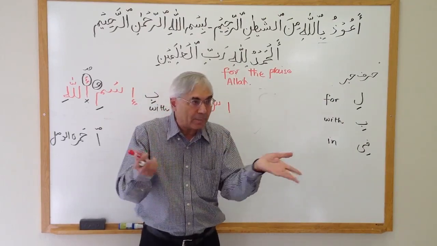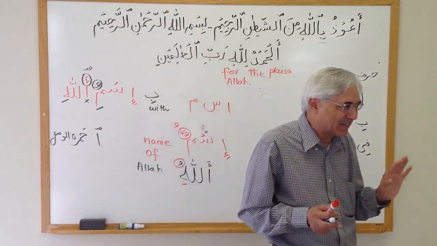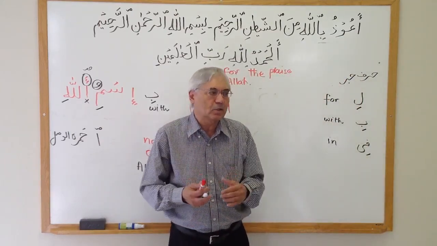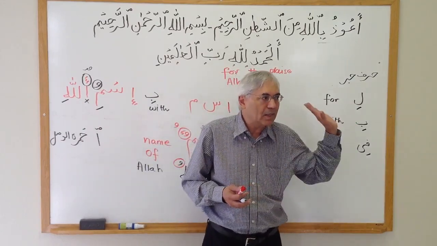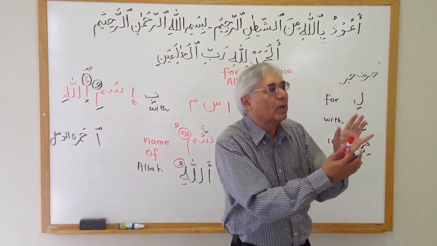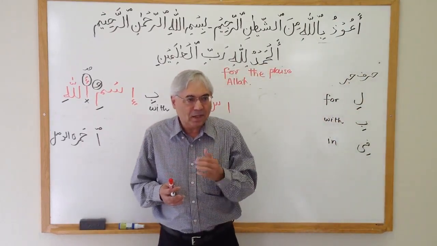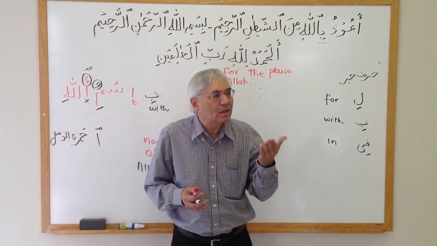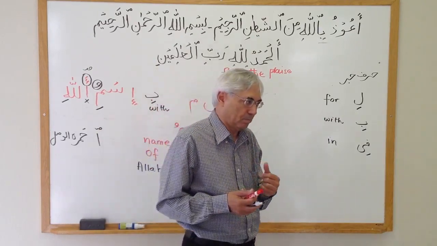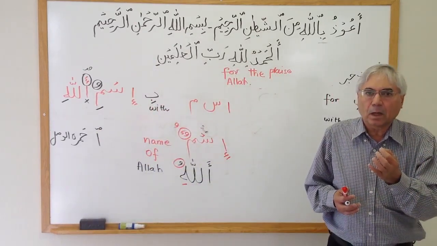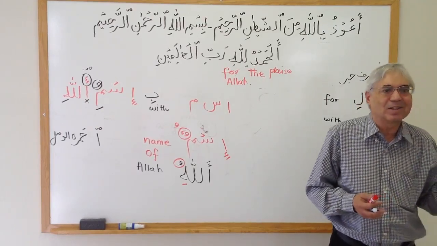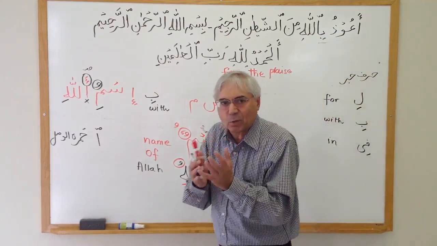So when the language, and this all happened before the Quran. The Quran did not do any of those things. The Arabs spoke in this way, and the Quran was revealed in their spoken language. So they were already saying Billahi. The Quran did not come with the rules of the grammar. Okay? It came the way they were speaking. But why were they speaking that way? They were speaking to make the tongue easy, the speech easy. Not only easy, but with rhythm. Saying Bi Allahu, and you say Billahi. It's easy coming out on the tongue. So they shortened the words.